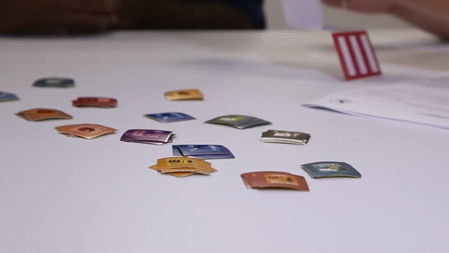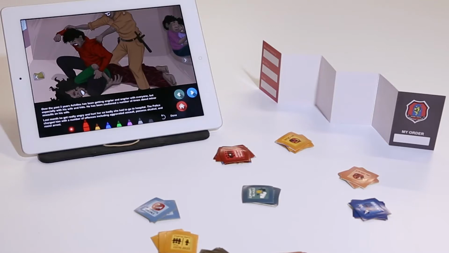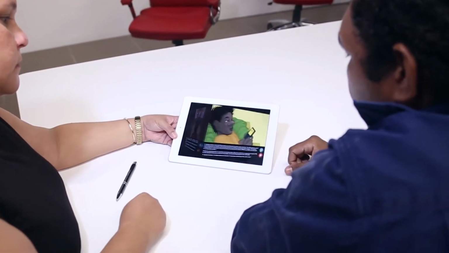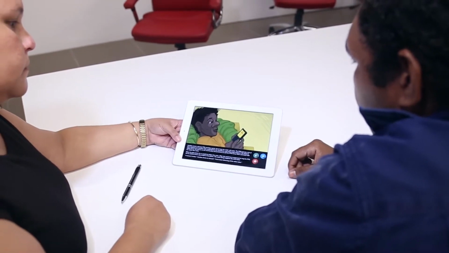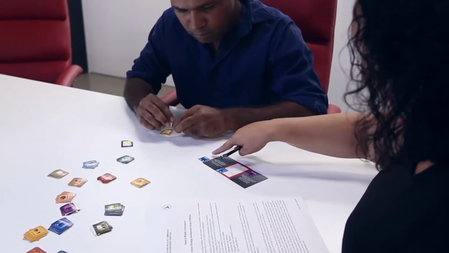The Community Corrections Indigenous language resources have been developed to help offenders better understand their community-based orders and the conditions imposed on them by the courts and parole board. They consist of an iPad-based system that tells interactive stories and explains community-based orders and conditions in language, as well as a wallet card with stickers illustrating those conditions.